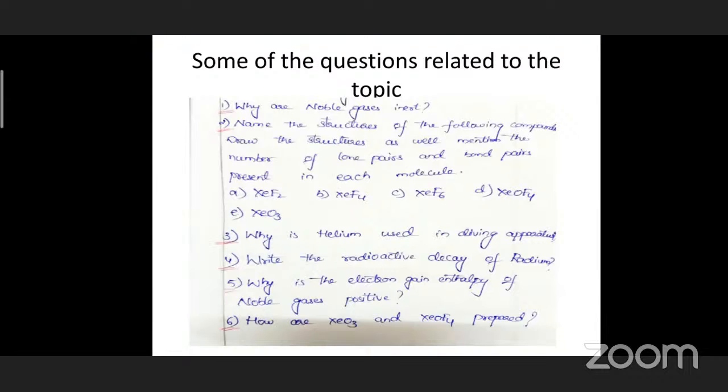So please go through the textbook, students. This is also very, very important. A 4-mark question can be asked from this. Okay. And competitive bits are based on the molecular structures, lone pairs, bond pairs of the compounds of xenon and oxygen and fluorine. These are asked. Compounds of xenon fluorides, xenon oxygen fluorides. These are asked.